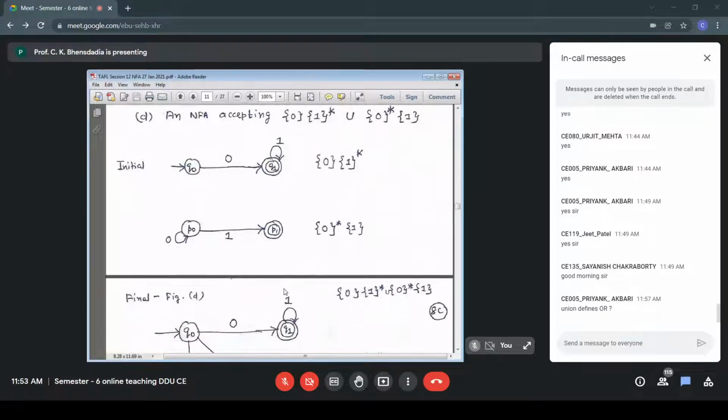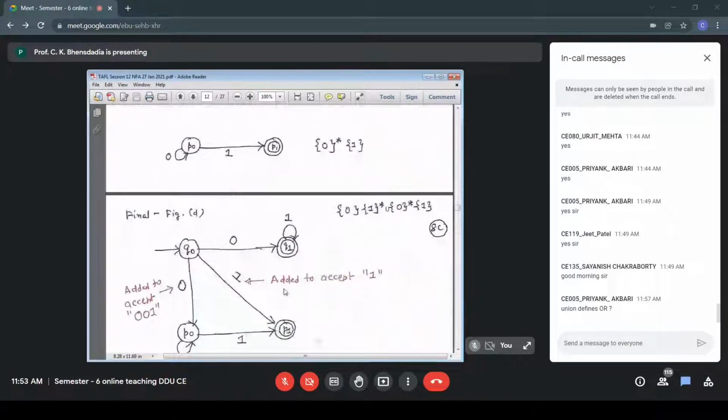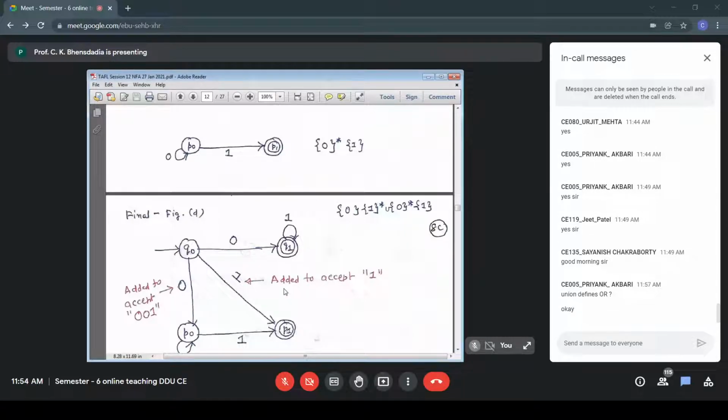Priyank, let me answer your question, just a minute. And then we added the transitions. What are you asking? Union defines OR. Yeah, that is OR. Either L1 or L2. If the string belongs to L1 or L2, it should be accepted.